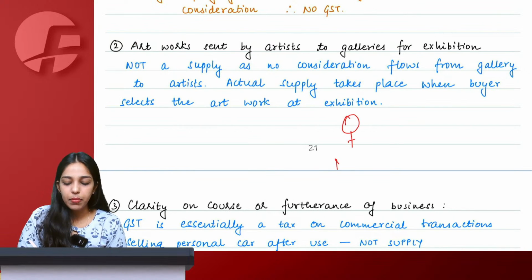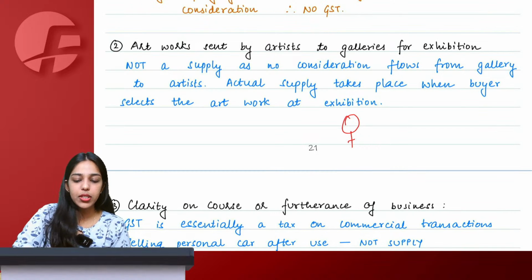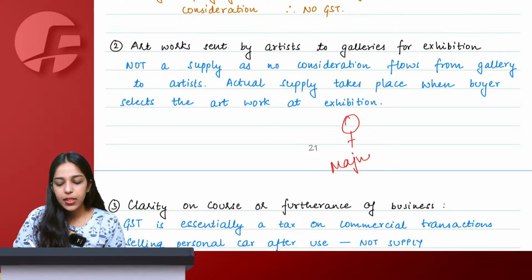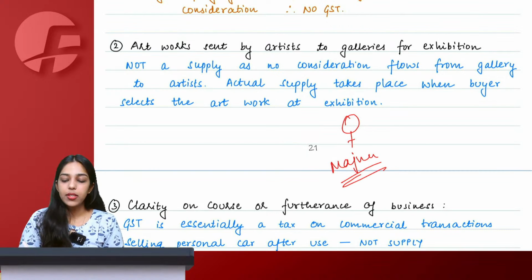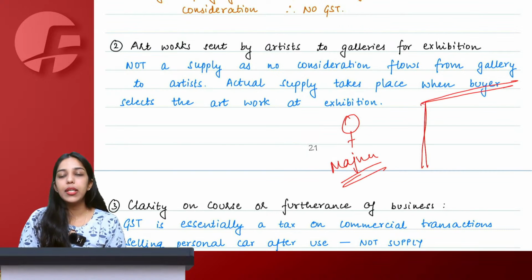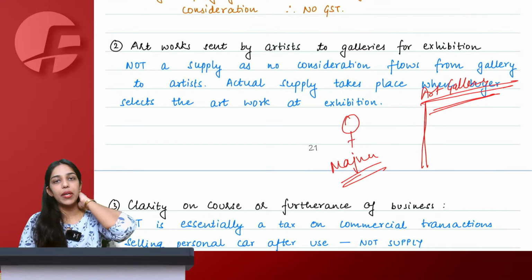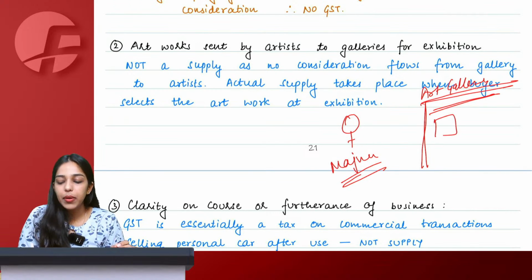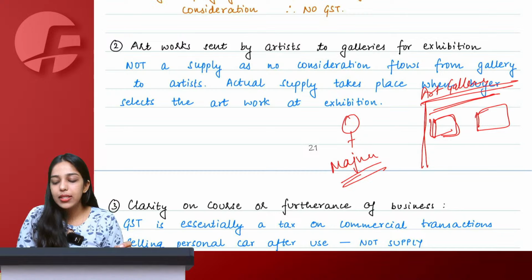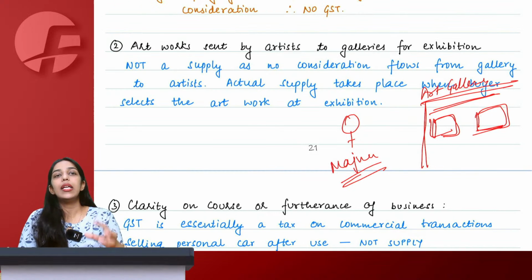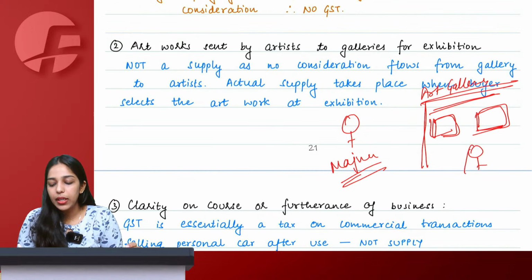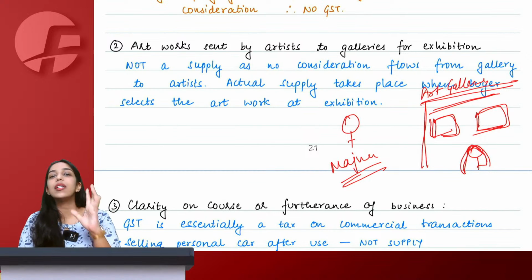Right. Now this, again very simple: artworks sent by artists to galleries for exhibition. Let's say there is Mr. Majnu. Now if you've seen the Welcome movie, I don't know if you've seen or not. For students who have seen, let's say this is Mr. Majnu who makes paintings. Now he has made some paintings and this is an art gallery. Mr. Majnu is sending his paintings just so that he can exhibit his paintings in the gallery, in expectation of some Malika Sherawat coming and choosing his painting.